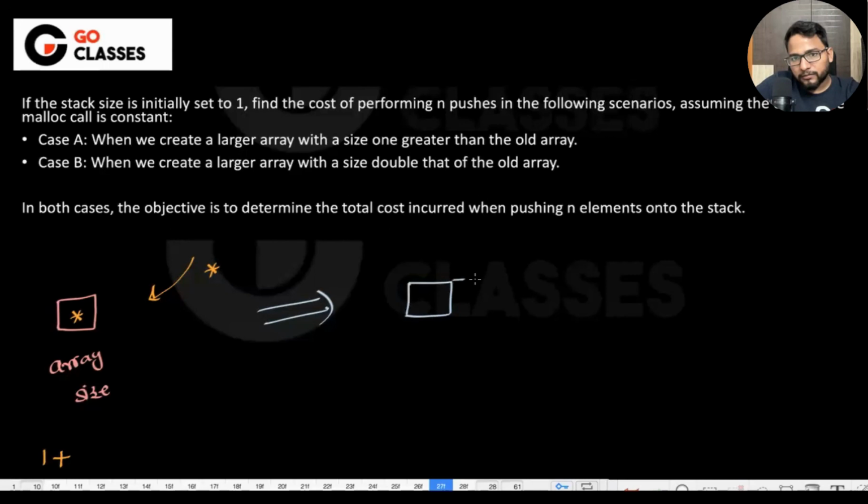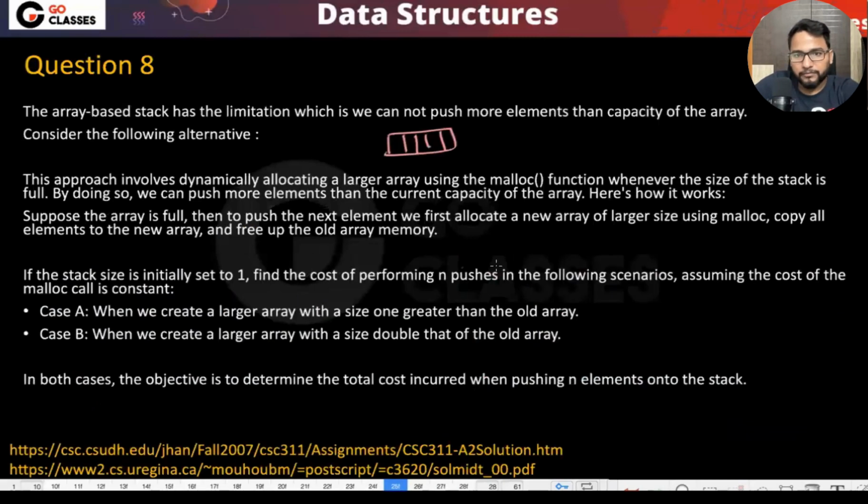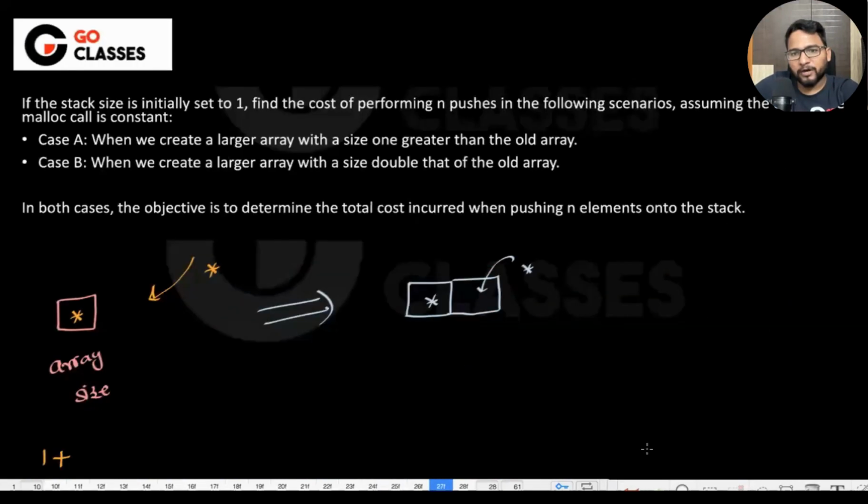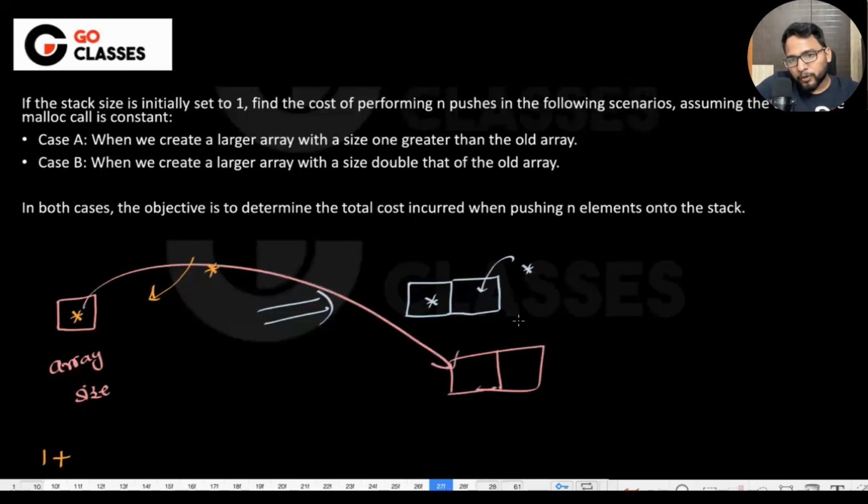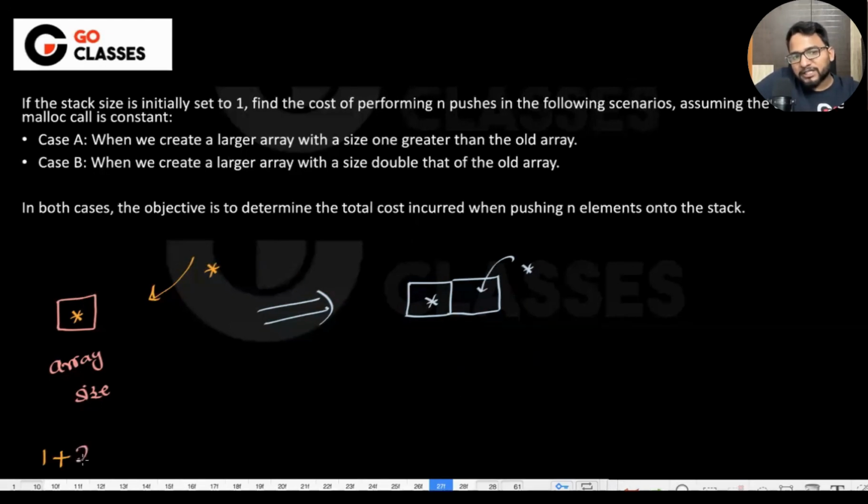So this is your new array, and this is the old element. This is the first step; you have to do all of this, and then you need to push. How much time do you think it requires? Let's suppose that malloc takes constant time. Assuming the cost of malloc is constant, let's forget about malloc. You can create a space, copy this element, and push one more element. I think two, because you need to fill both of the spaces. So for the next element, you require a cost of two, isn't it?